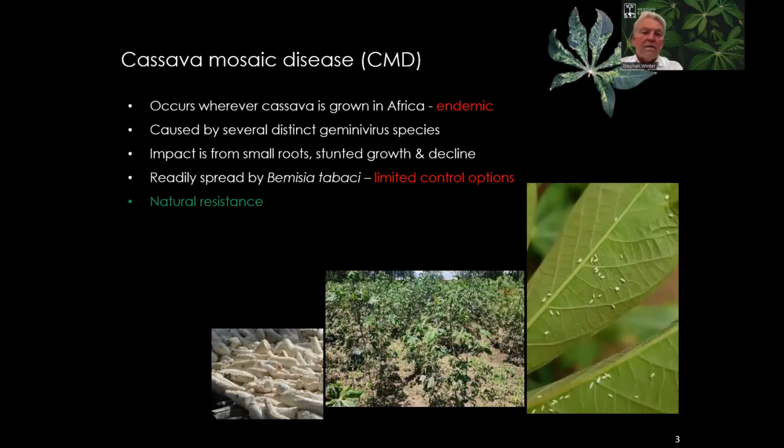Cassava mosaic disease is caused by a number of different virus species, all causing the same disease. It is an endemic disease. It occurs wherever cassava is grown in the continent, and essentially it is spread very effectively by the Bemisia tabaci vector. And so we have very limited interventions, with natural resistance being almost the only option